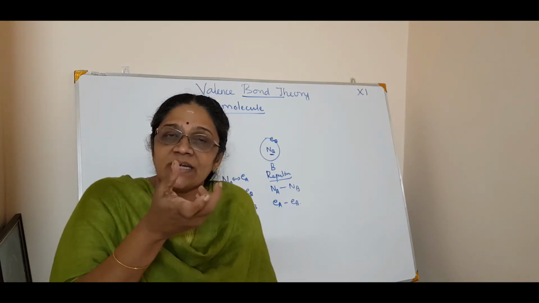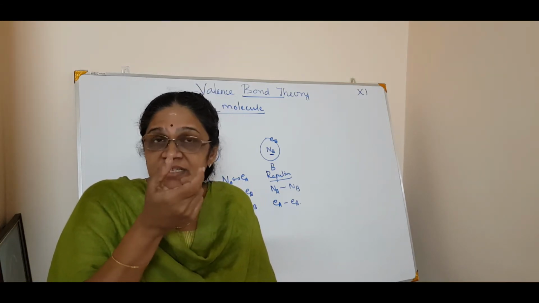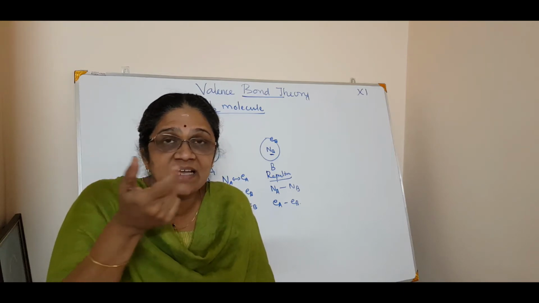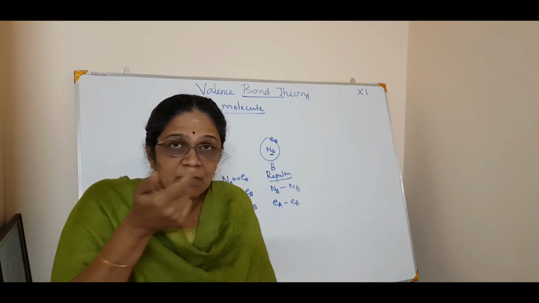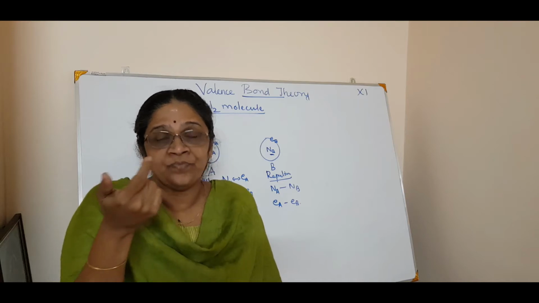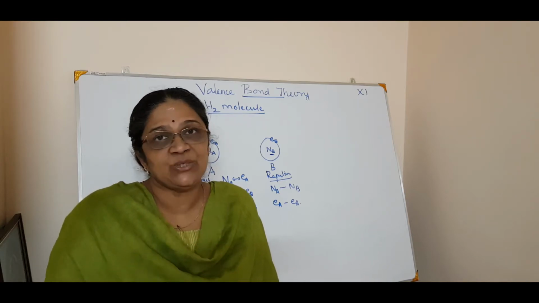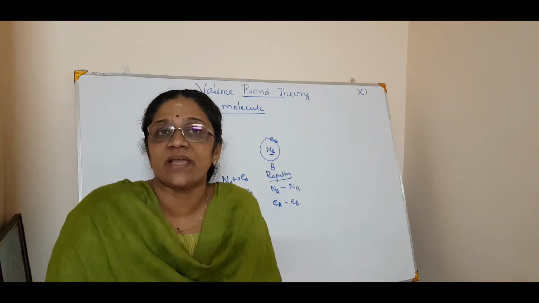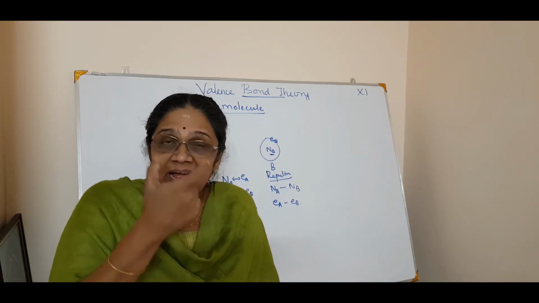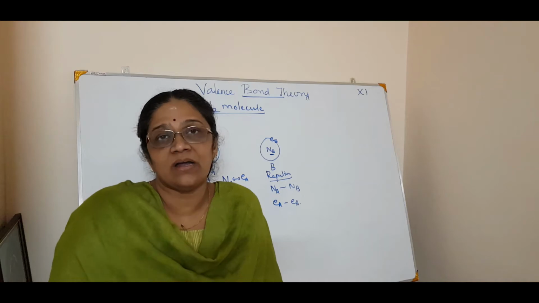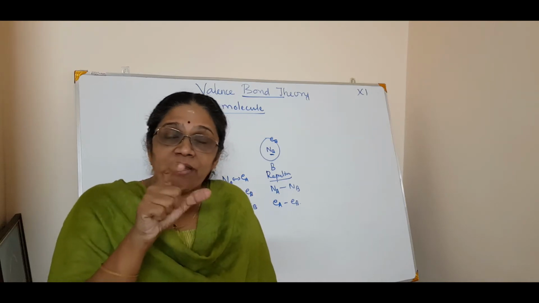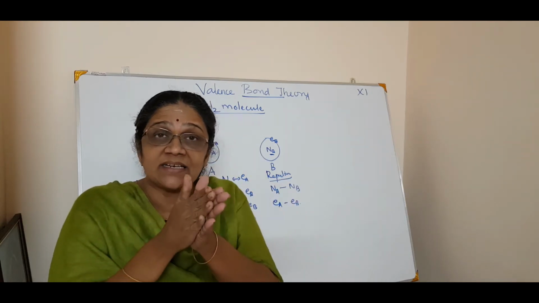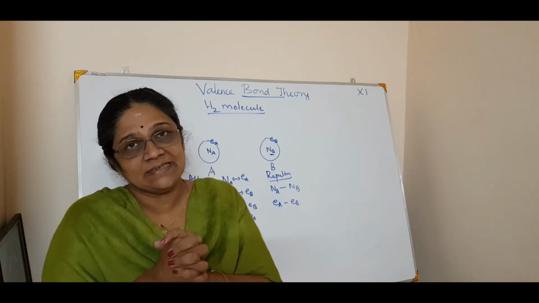So at that particular position or distance, that is why we call it the bond length, the minimum distance between the two atoms in a bonded situation. So that is the minimum distance by which a chemical bond can happen. That distance you call a bond length. If they get attracted closer than that, repulsion will be the possibility.